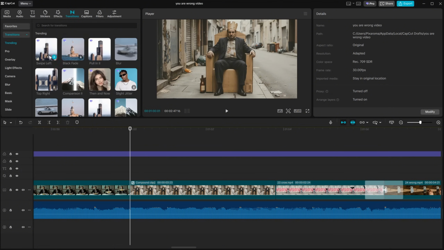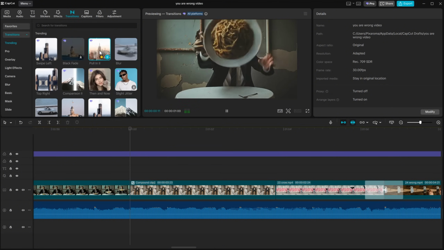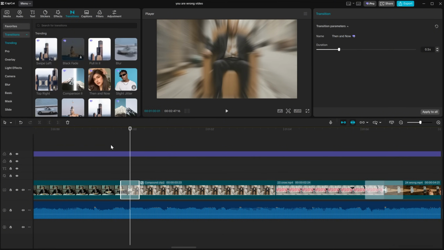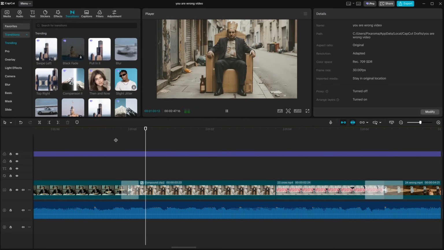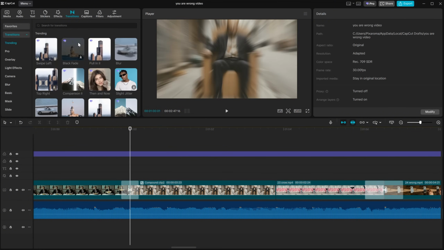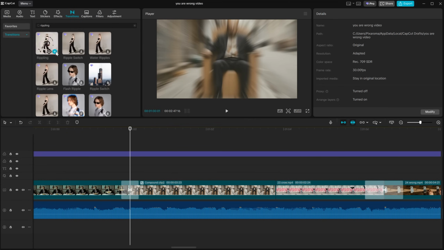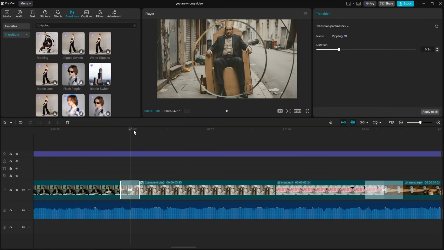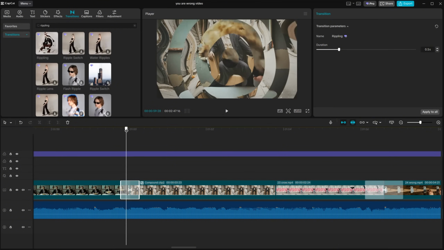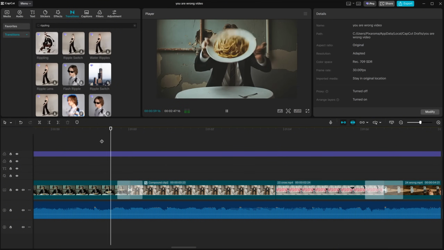You can test different transitions to see if they improve or ruin the flow. Sometimes it's better without any transition, but other times adding one makes the cut smoother. A sharp jump from black to white can be harsh on the eyes if you don't add something in between. In this video, I went with a rippling effect because the plate is round and the ripple matches that shape. It worked nicely with the movement.